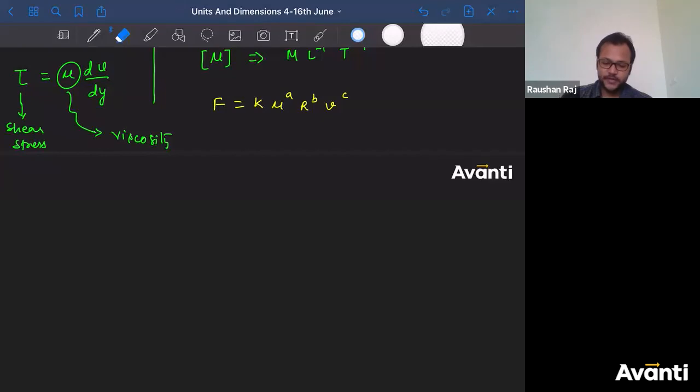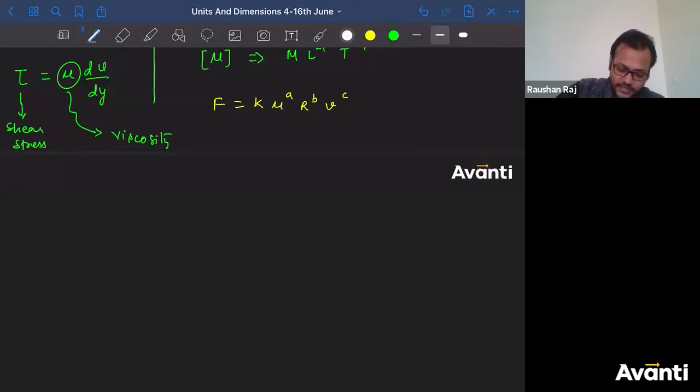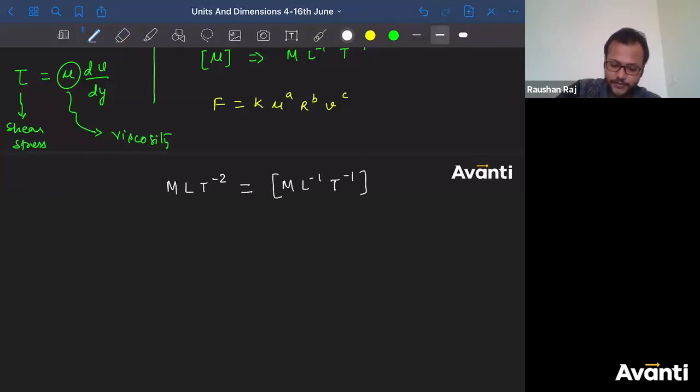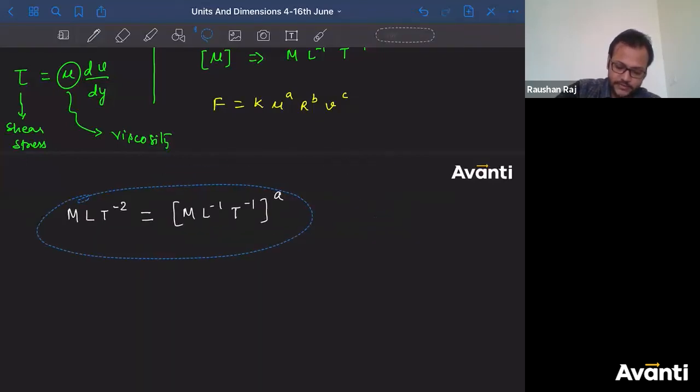देखो, let me solve this, okay? And those who are solving, please verify the answers with me. फोर्स का डायमेंशन क्या लिखेंगे बच्चा लोग? So M L T inverse 2 will be equal to a dimensionless constant, no problem. Yes, Srinivas, please check. Now mu, what is mu here? The coefficient of viscosity. And what is the dimensional formula? M L inverse 1 T inverse 1 to the power small a.